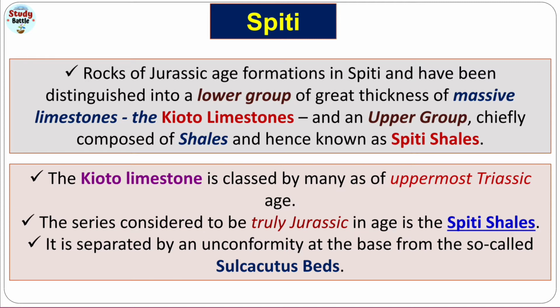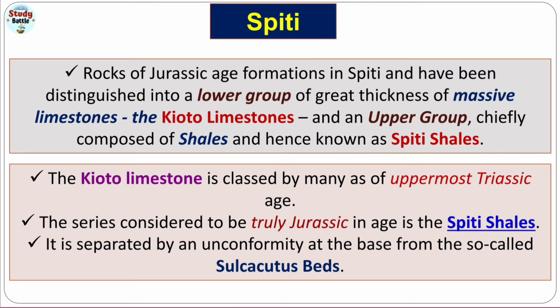If we talk about the lithological variations, the most important lithologies are limestone and shales, and the total thickness of the succession is in the range of 1000 meters, so 1 kilometer if we convert it. One of the most important points is that the succession has been divided into two groups: the Kyoto limestone, which is the lower formation, and the Spiti shale, which is the upper formation.